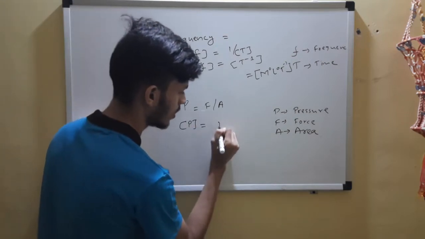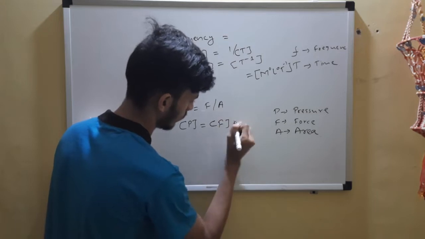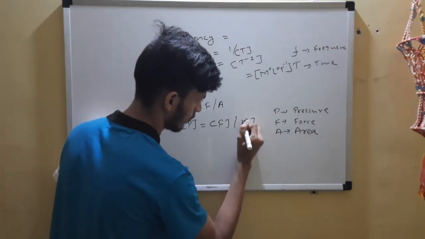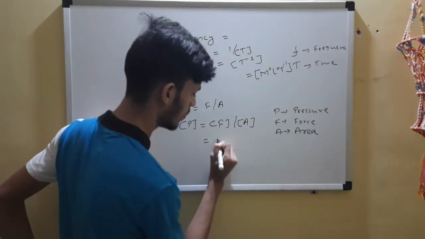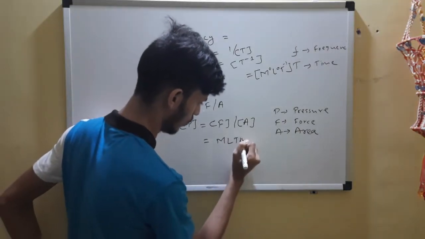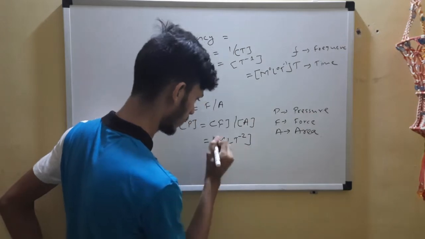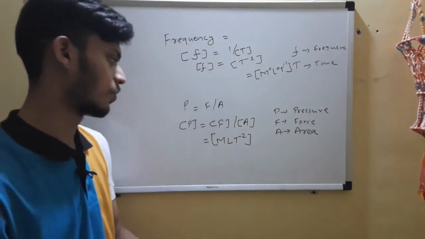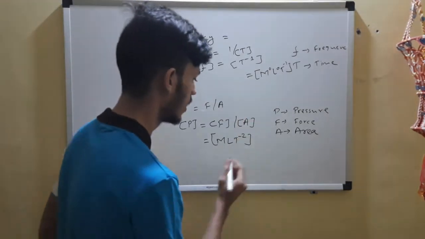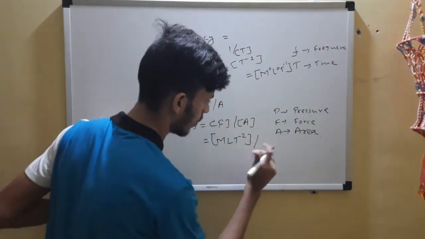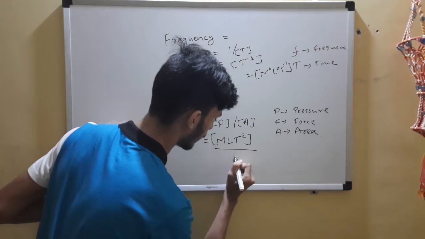Now taking dimensions on both the sides. For force we already know, MLT raised to minus 2. So far so good. Mass into acceleration. Now A is also there, we'll write it down.